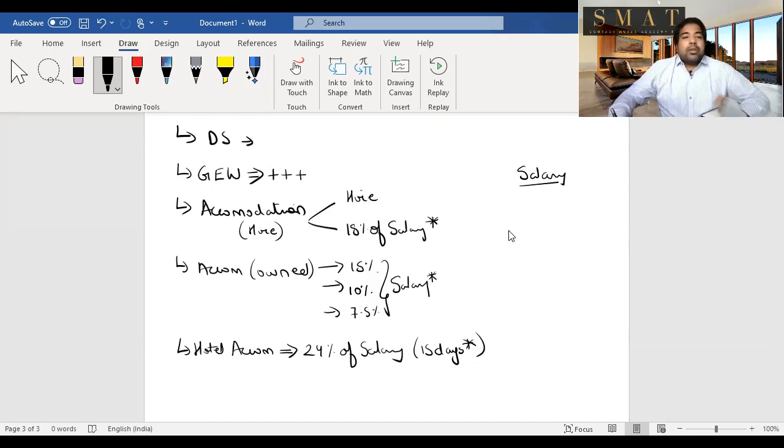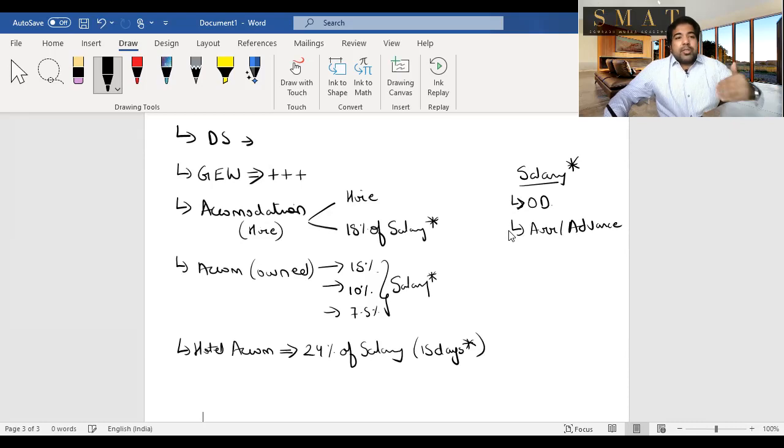Yes, everything, but the few things you cannot take in this salary of accommodation owned, accommodation hired, or hotel accommodation. In this case, the salary definition is slightly different. You take everything in SAP except you don't take OD. So OD you don't take. Then you don't take arrears of salary or advance salary, which we will see soon in a section called relief.